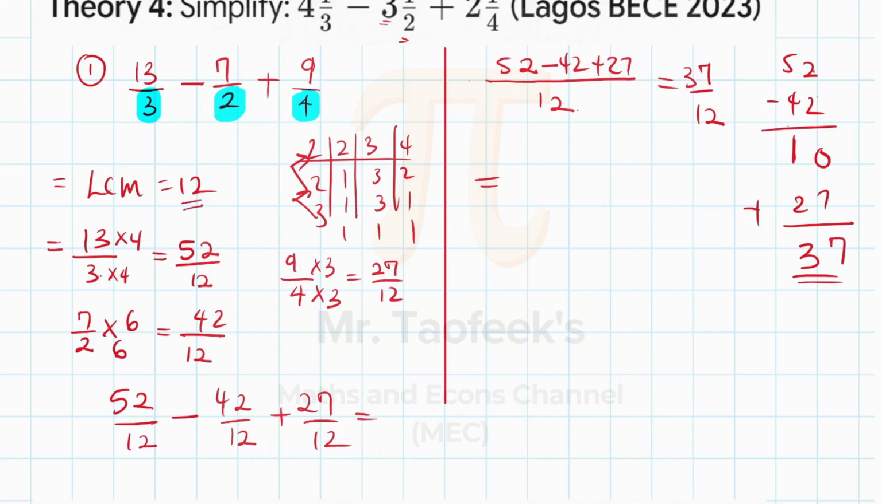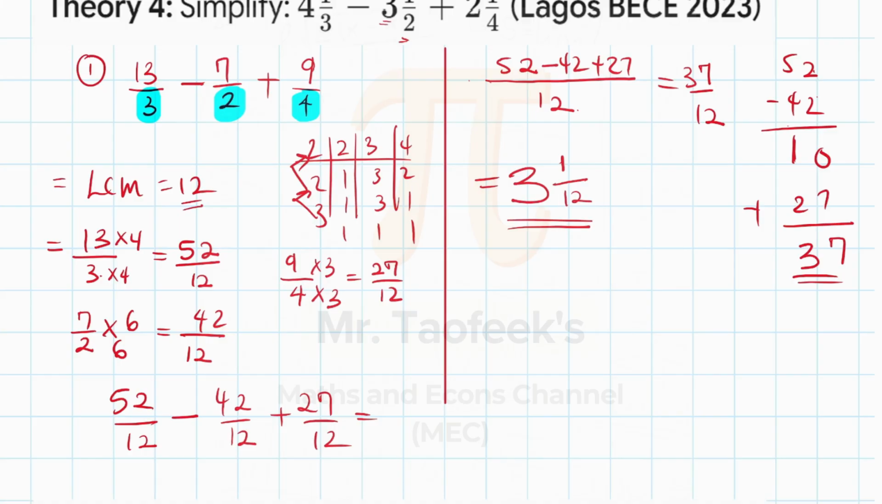Because it's a simplification question, it's advisable, it's best practice, to ensure that if your answer is an improper fraction, you write it as a mixed number. So how many times does 12 go into 37? 12 times 1 is 12, times 2 is 24, times 3 is 36. That is exactly 3, remainder 1, because 37 minus 36 is 1. So we have 3 wholes and then 1 over 12. So that's the answer to the question.